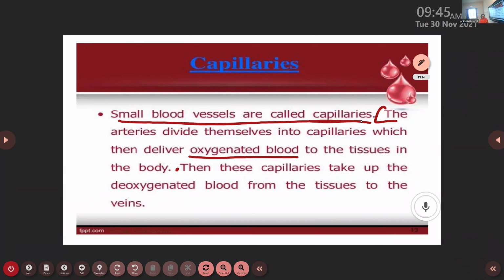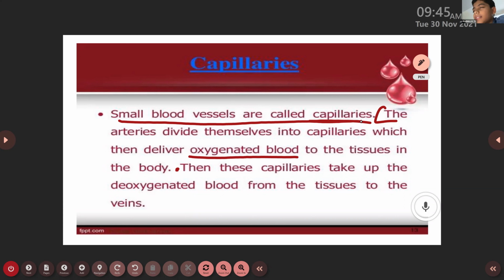Okay, so Adidev, what do you mean by capillary and what are its functions? Ma'am, capillary is a small blood vessel.